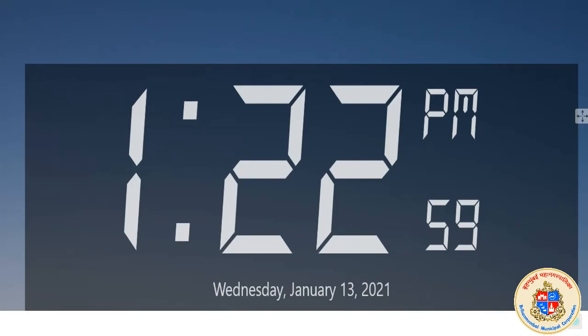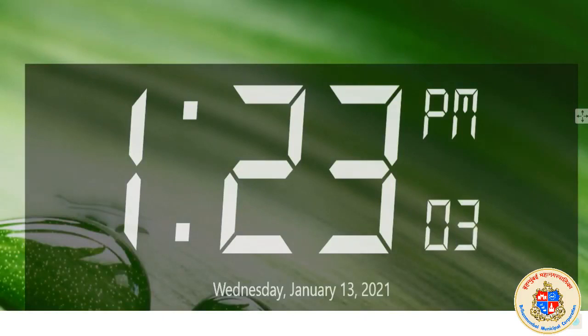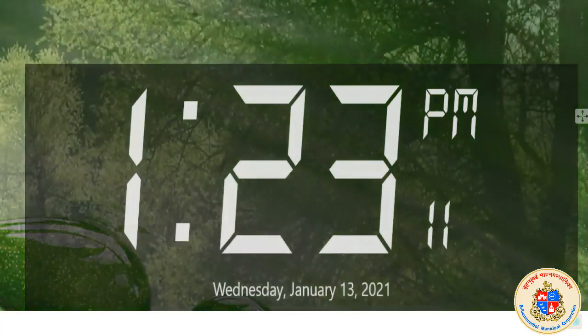Just like the case of Nagpur, 1:40 it was, 1:22 it is. PM means afternoon. 59 seconds. So in just 1 second the 22 will become 23. Look at that. Again 01 started. And again it will go by second to 60 seconds, and 1:23, 1 hour 23 minutes afternoon, will become 1 hour 24 minutes. This way the time goes.